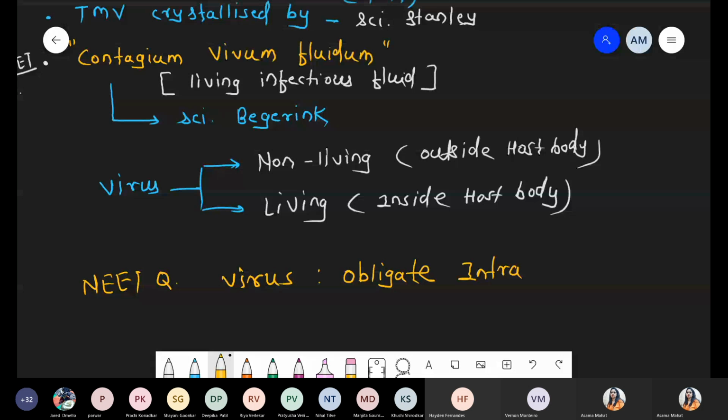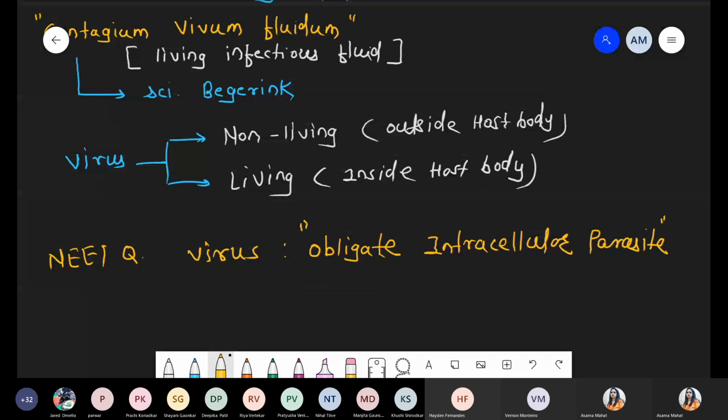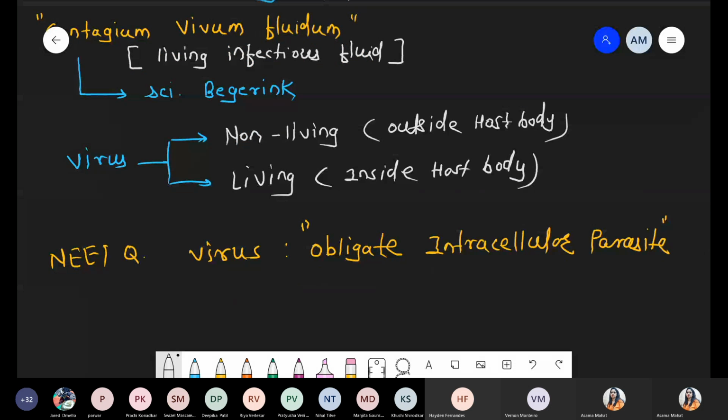Intracellular parasite. So viruses are obligate intracellular parasites. When a virus gets inserted inside the host cell, only at that time do they act as a parasite. Otherwise, they are totally non-living. And another point: viruses are host specific, similar to an enzyme. You know very well, enzymes require a specific type of substrate, then only the product will form, right? Similarly, viruses are host specific.